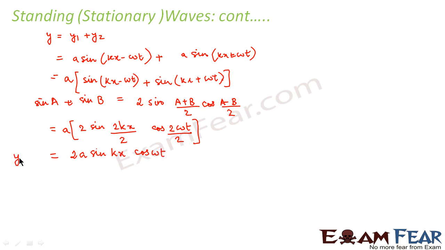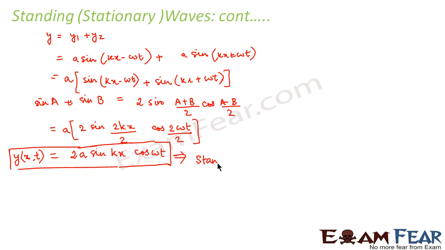So what is this? This represents the resultant wave, which is formed by superposition of two waves in opposite direction with same amplitude, frequency and wavelength. Now look at this wave. Is this a traveling wave? No, it is not, because a traveling wave is in the form of a sine kx minus omega t. But here you have a sine function plus a cosine function. So this doesn't represent a traveling wave. This equation basically represents a standing wave.